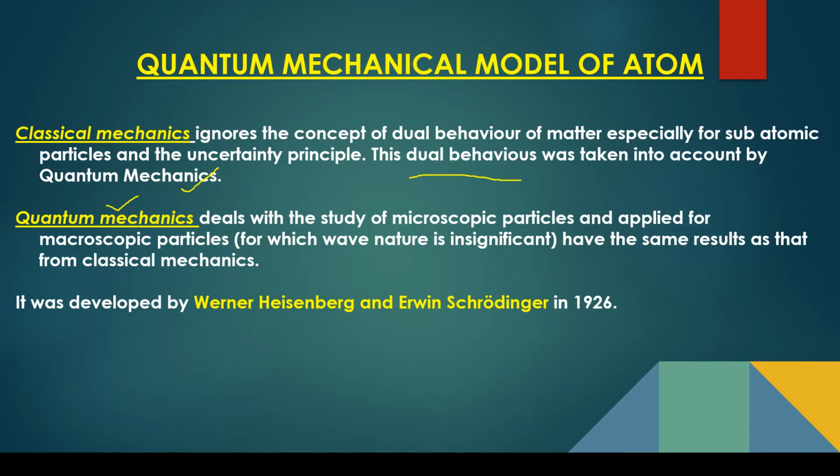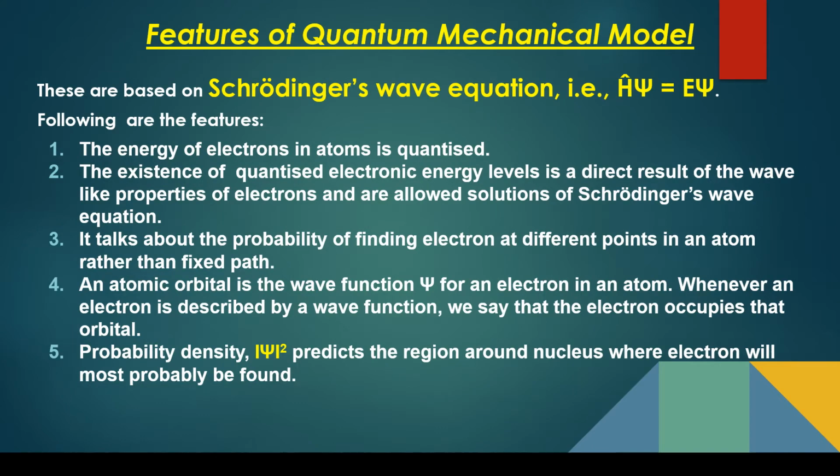It deals with the study of microscopic particles, and applied to macroscopic particles for which wave nature is insignificant, it gives the same results as classical mechanics. It was developed by Werner Heisenberg and Schrödinger in 1926. Now, the features of the quantum mechanical model: the most important thing is Schrödinger's wave equation.